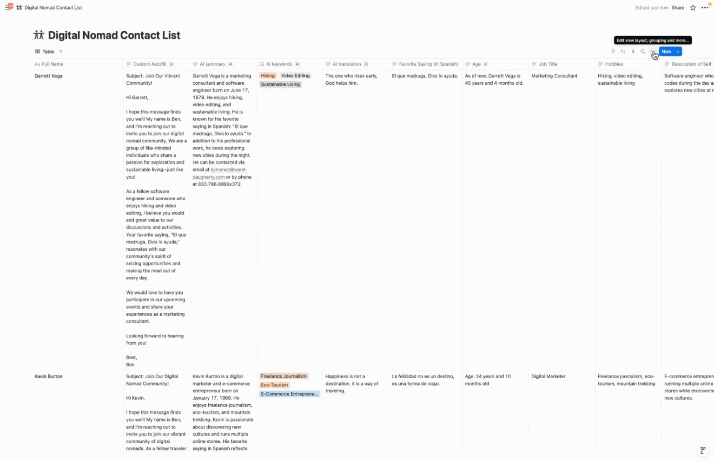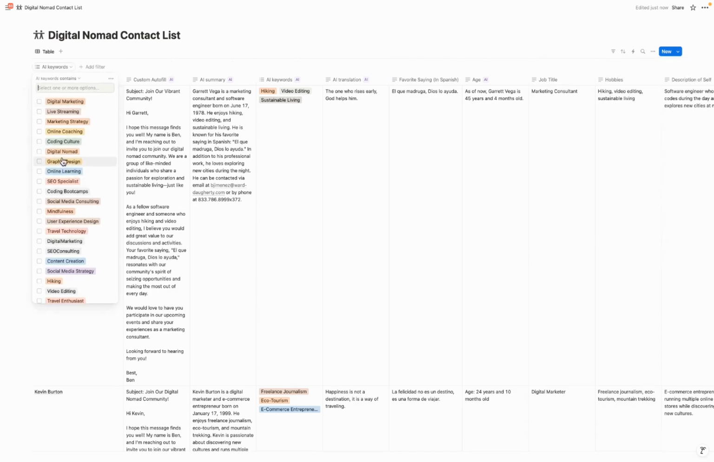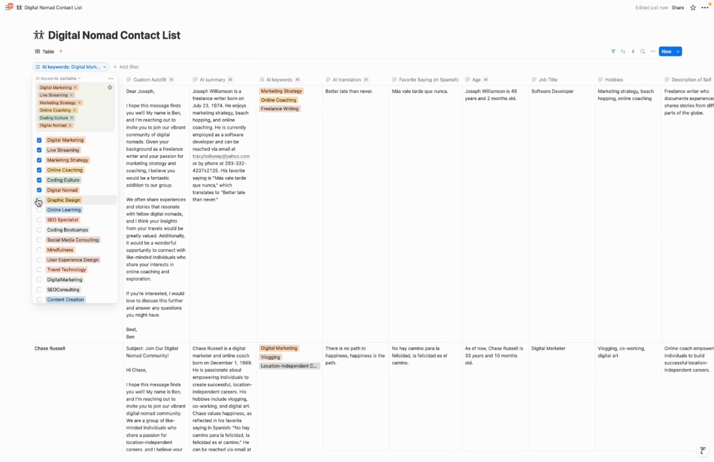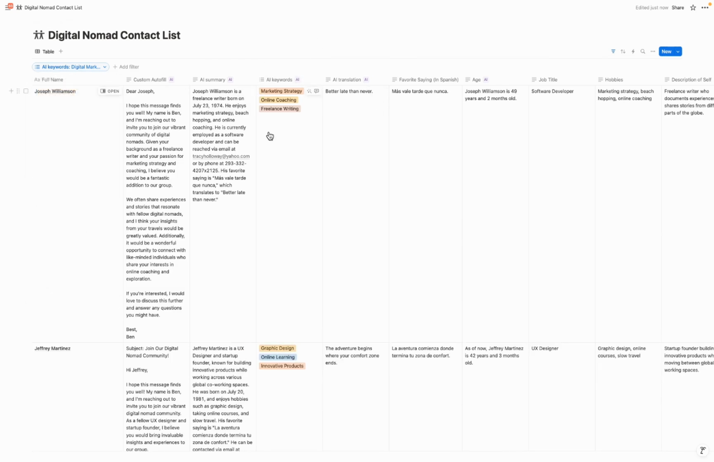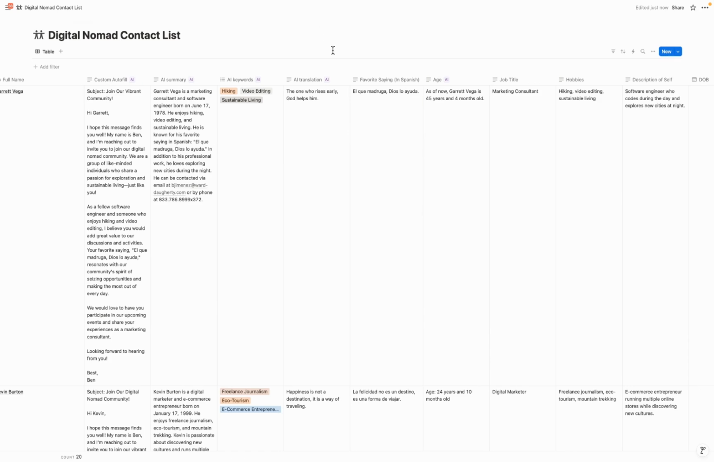Another thing you can do with AI keywords, besides grouping, is you can utilize filters to only show certain records that have that tag. So it's like AI keywords, and let's say that we want to only show records that have a few of these tags and not show the rest. So it's gone ahead and put our list down from 20 to 6.